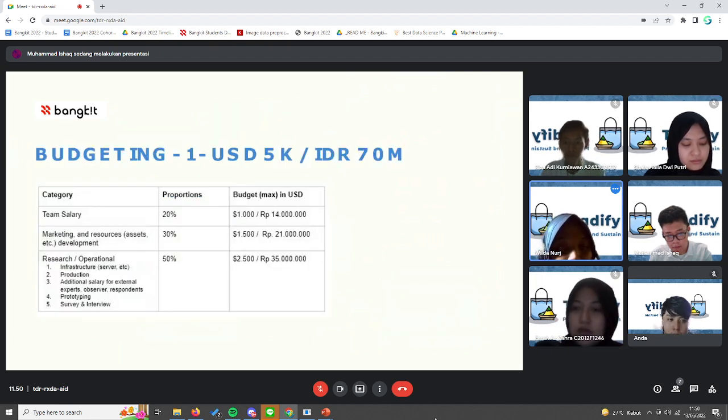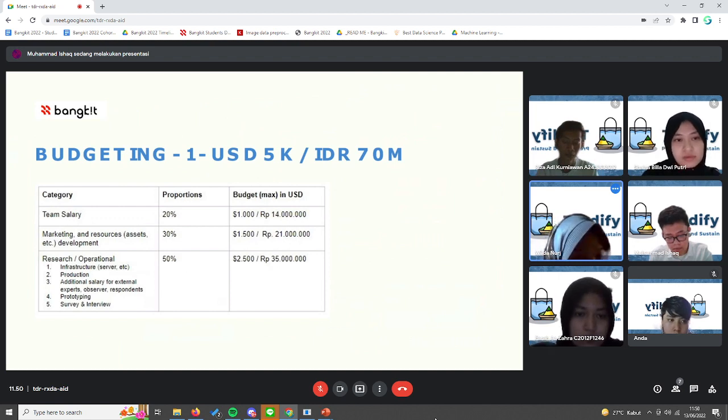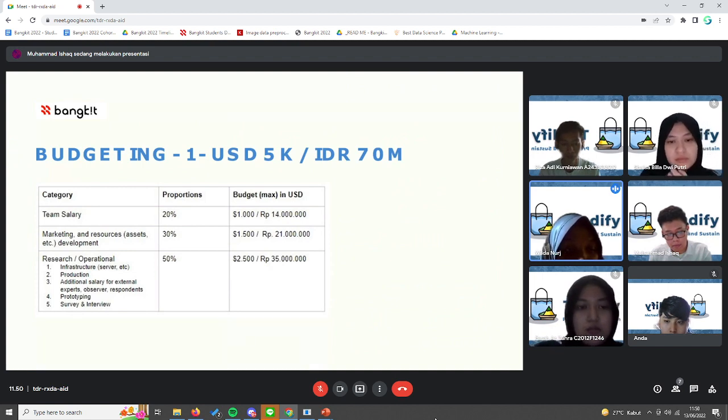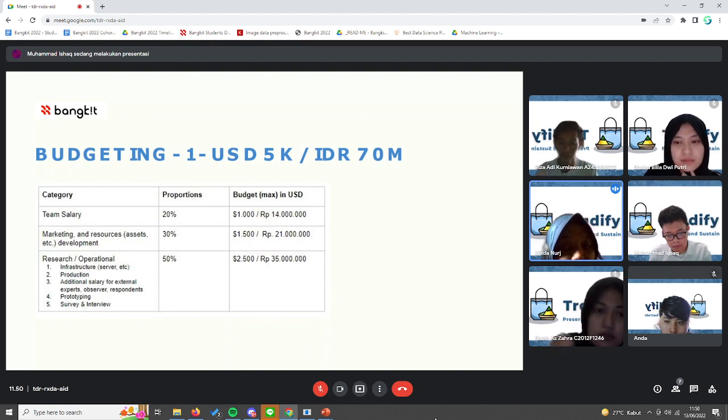So this is the budgeting. We have two budgets. The first one is this. We can see that there are three main focuses. The first one is team salary with 20%, and then marketing and research 30%, and the last is for operational costs such as infrastructure and production. It is 50%.